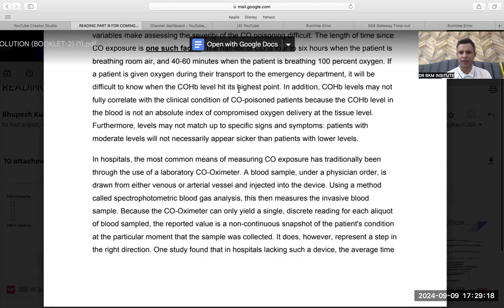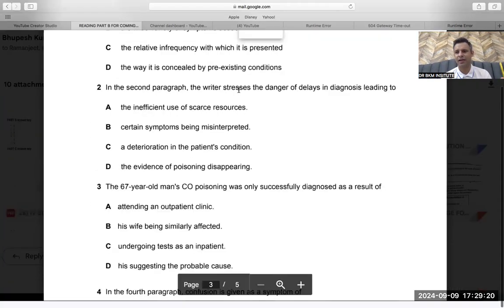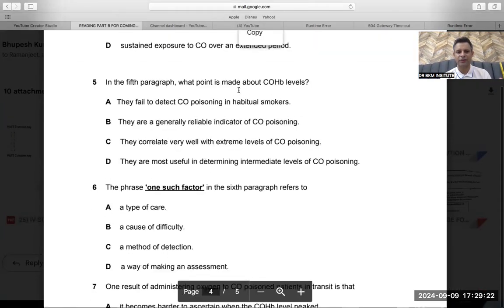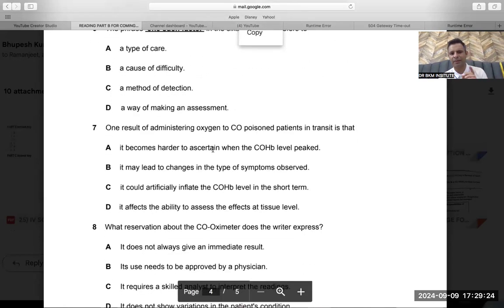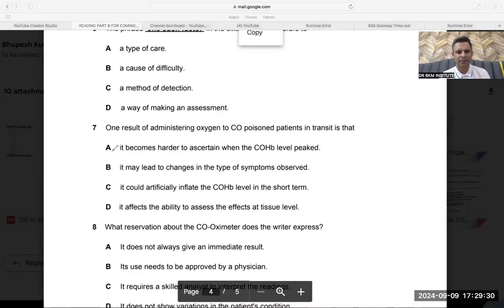So this is given. If I can find the highest point option, then it should be the answer. Peak means highest point. So without any doubt, it becomes hard to ascertain when the carbon monoxide level peaked.